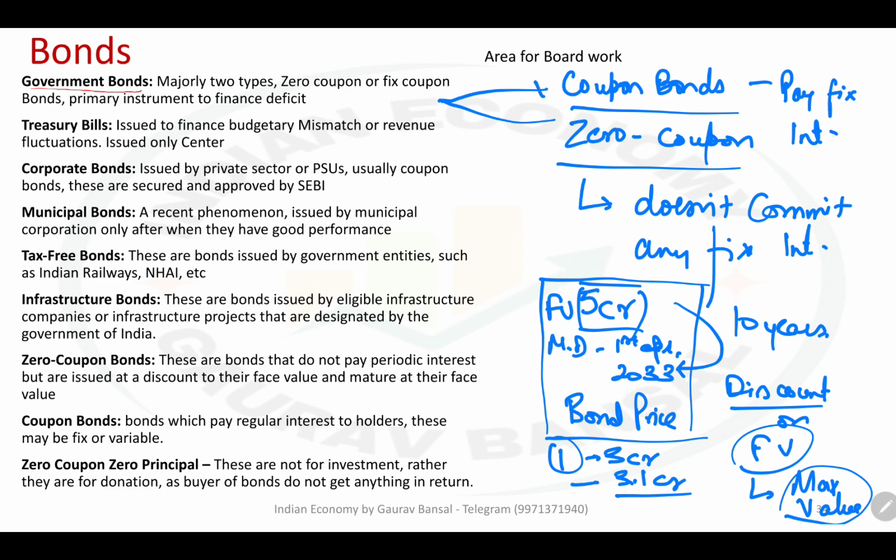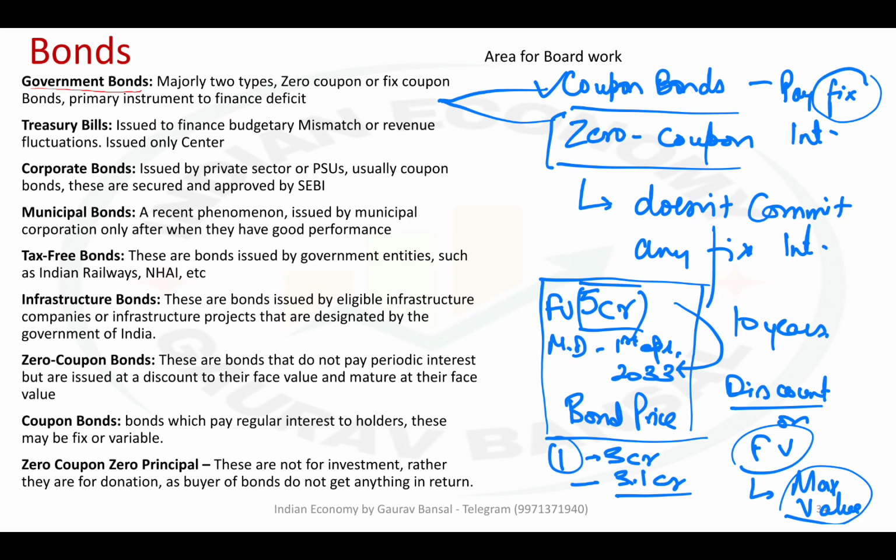Some government bonds, however, can be coupon bonds, which pay you interest. There is no concept of discount, etc. Simply you pay this much money, and every year you get that much interest. So those bonds are also there, but the most common bonds are zero coupon bonds. Even the coupon bonds that the government issues are fixed coupon bonds, meaning the government pays fixed interest. So these are the two types of government bonds. I hope the concept of government bonds is now clear to you.